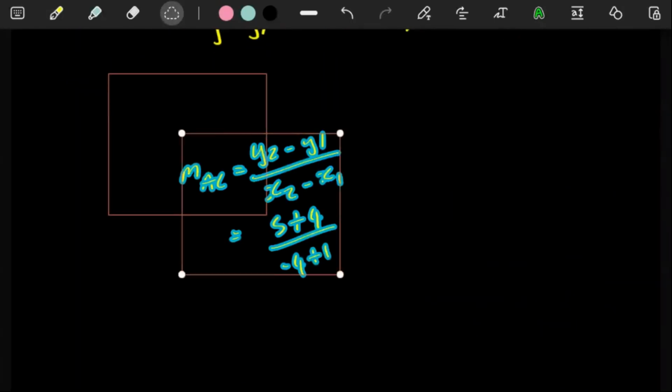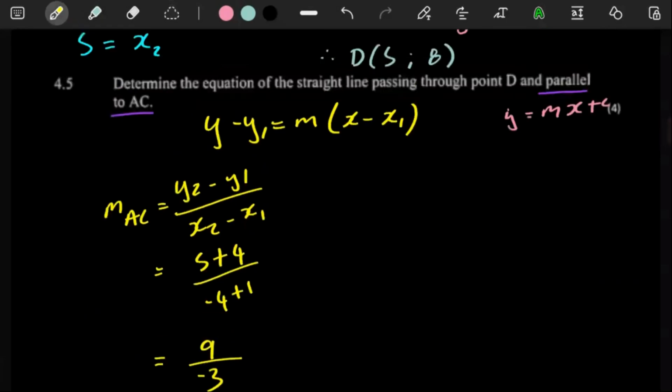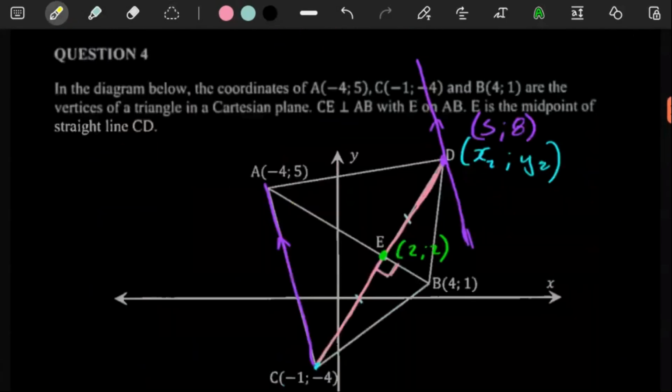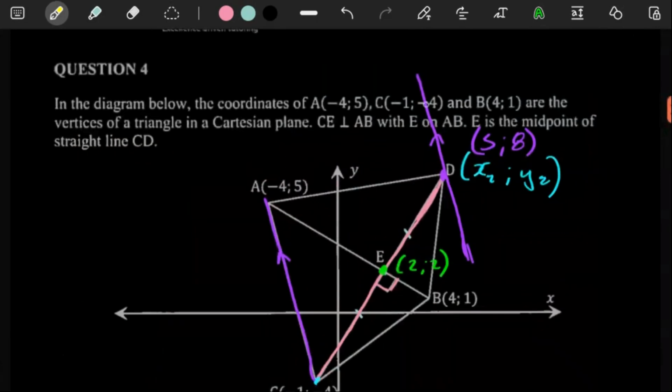So this is giving us our gradient of AC, but it is also the gradient of the line we are being asked to work with. So 5 plus 4 here is a 9. -4 minus 1 is -5... -4 plus 1 is -3. And this is giving us -3 as an answer. But this is expected. We're expecting a negative value because you see the gradient here is definitely negative, and it's quite steep also. So the gradient here is also -3.